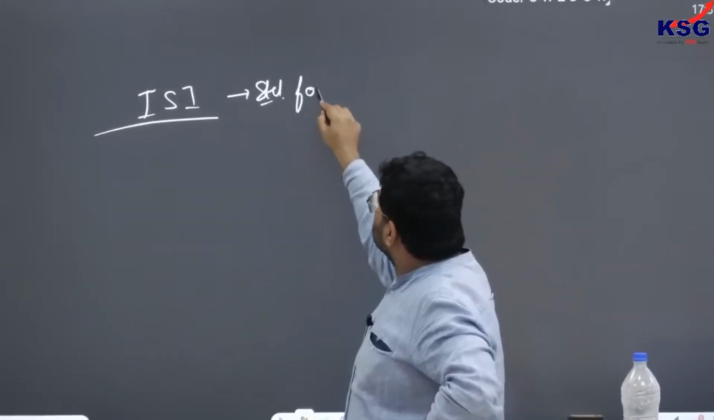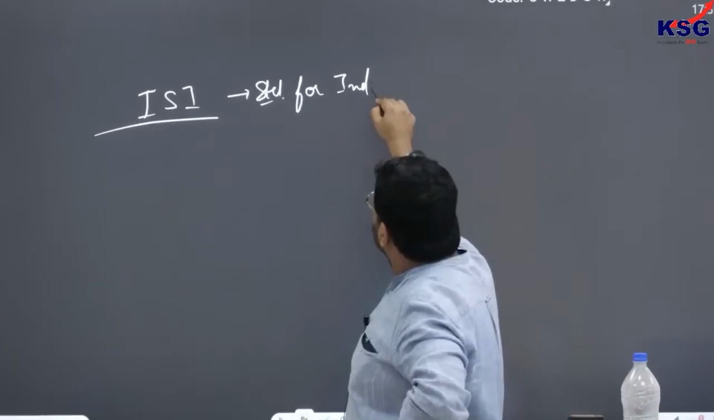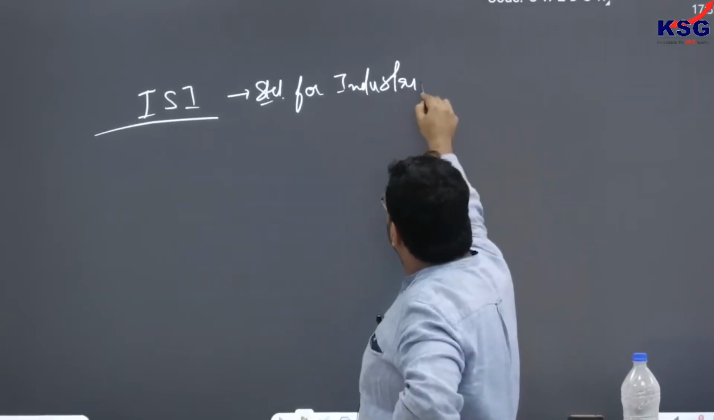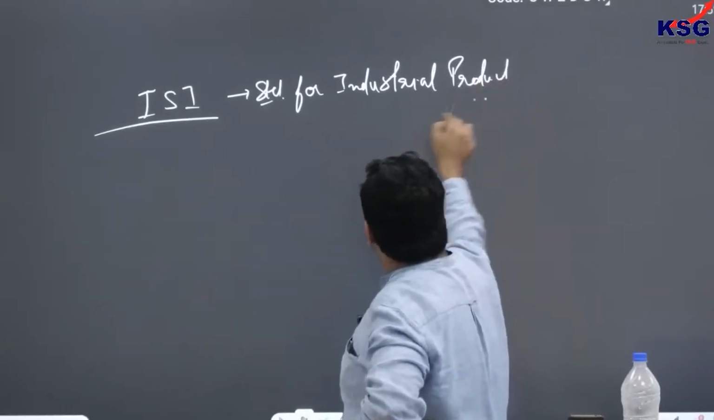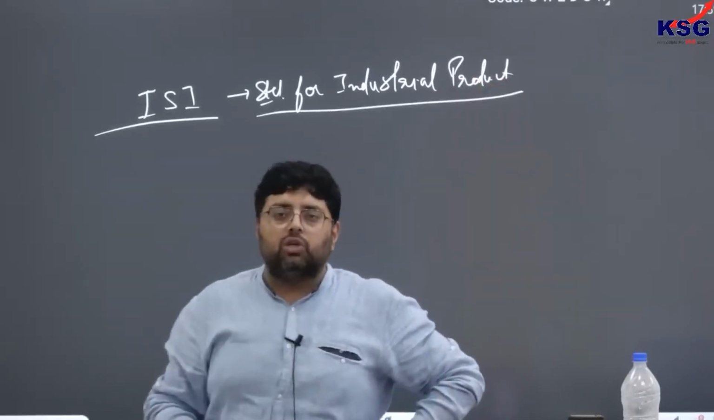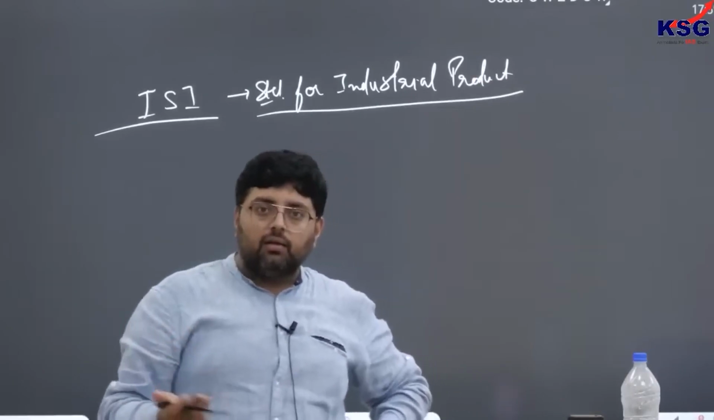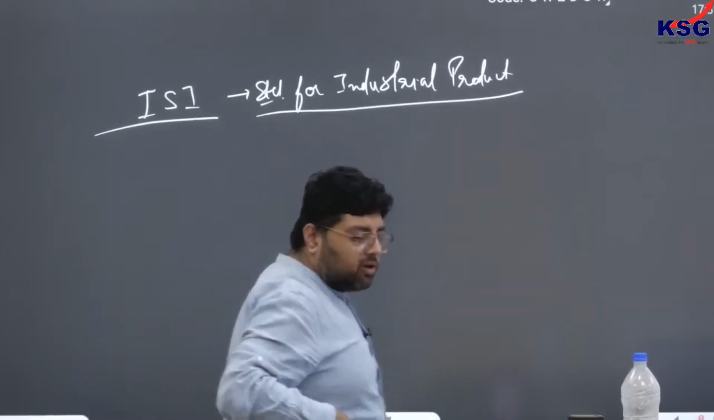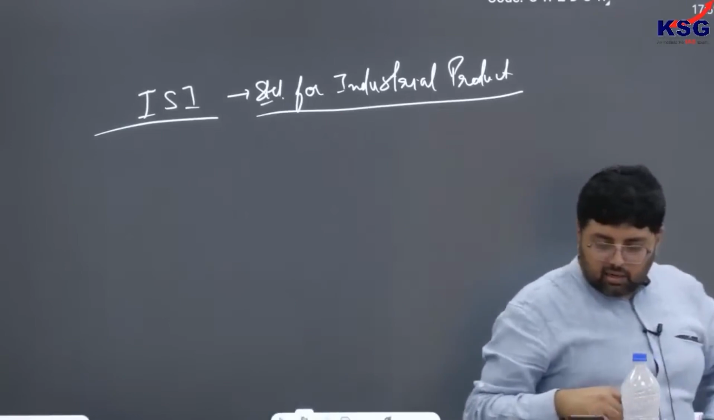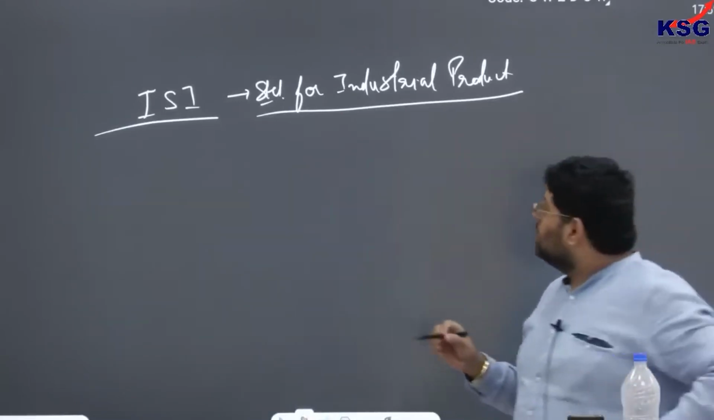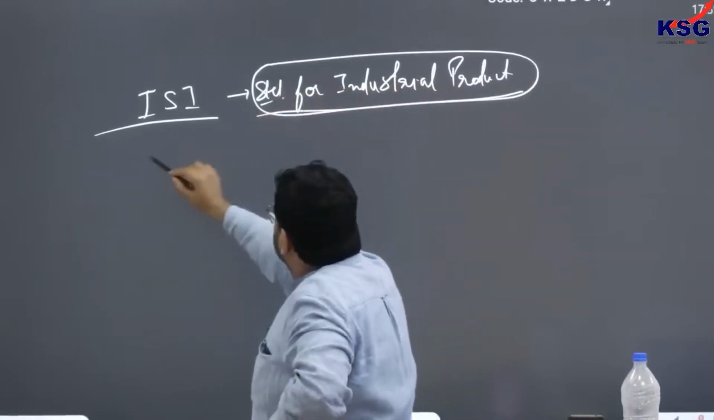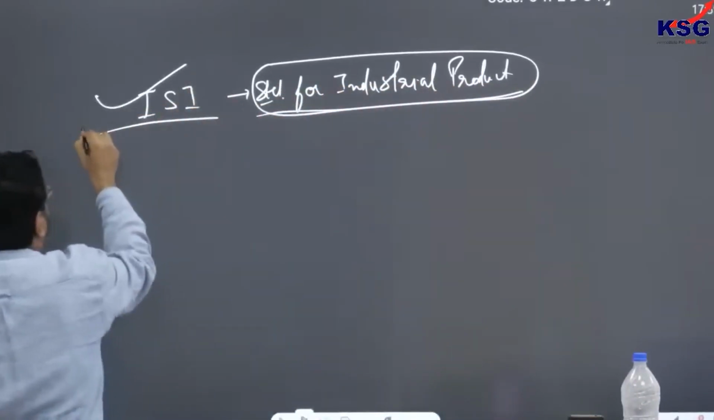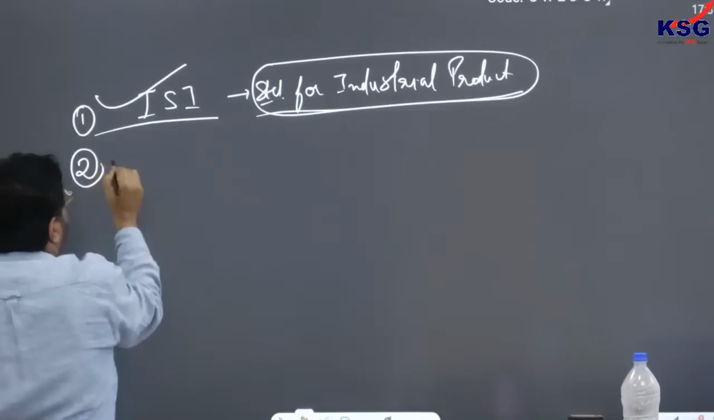For industrial products. So if you pick up last year's questions, they have asked a question on the Quality Council of India. So that is why, because this is the government's major agenda. Clear? So ISI talks about standards for industrial products. This is what you have to remember. Number one.